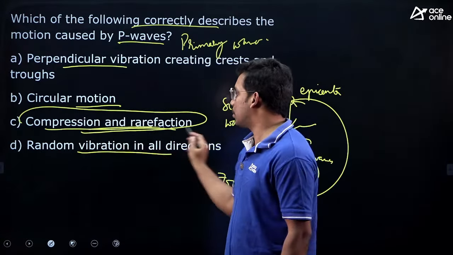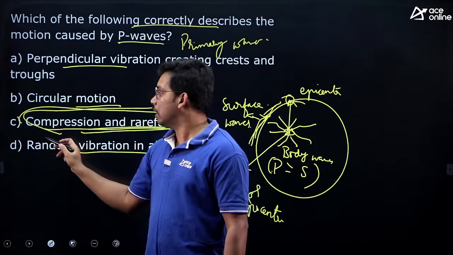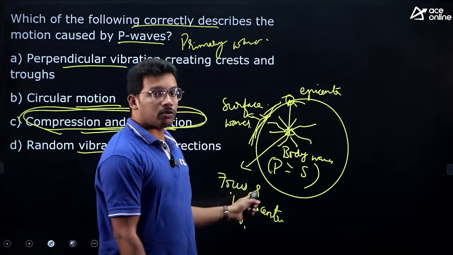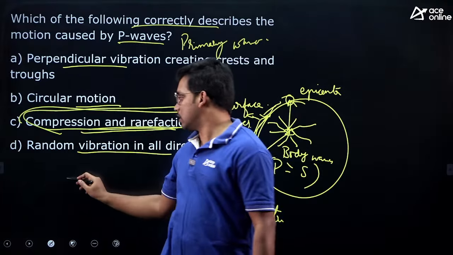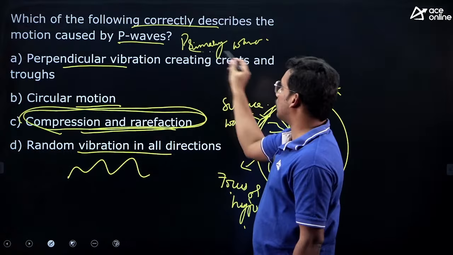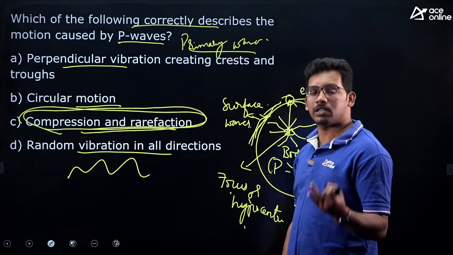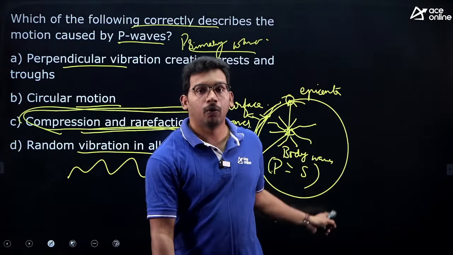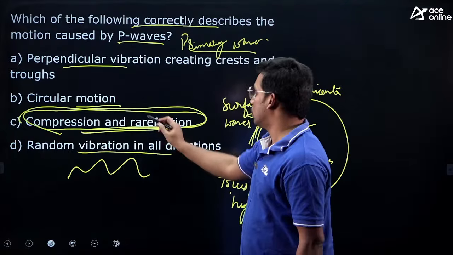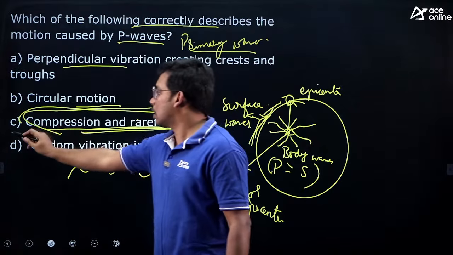Whereas S waves are similar to water ripples. P waves can travel through solids, liquids and gases like sound waves, whereas S waves can travel only through solids. So compression and rarefaction is caused by the primary waves.